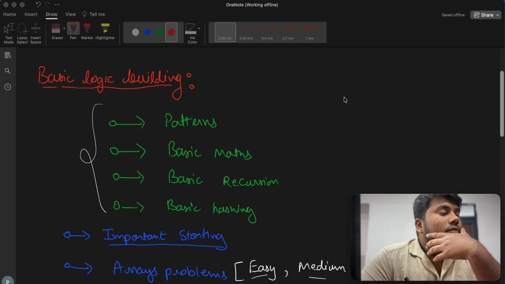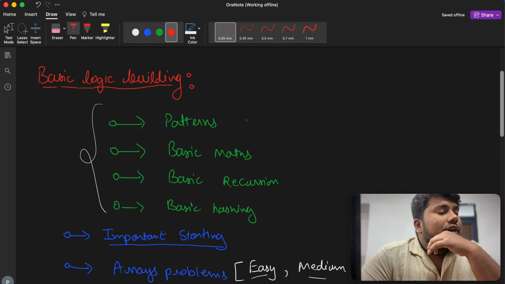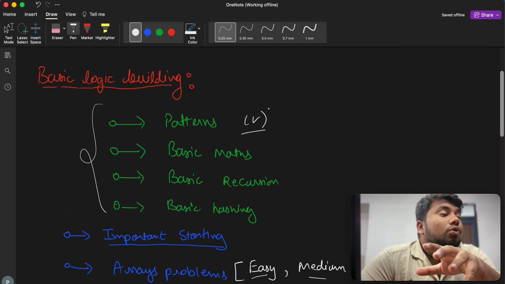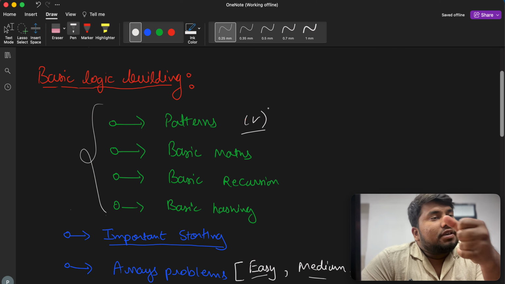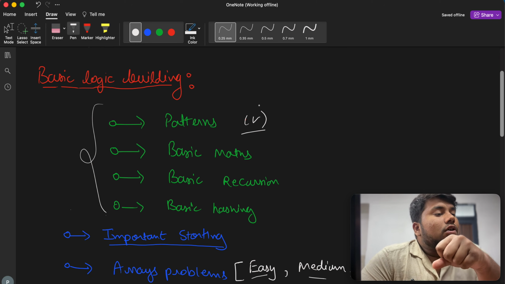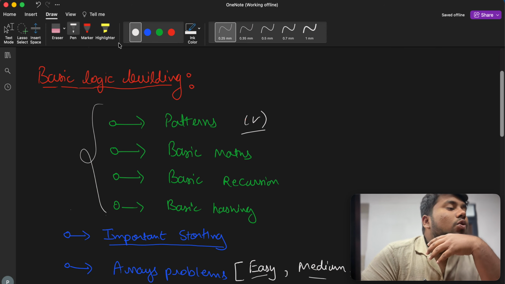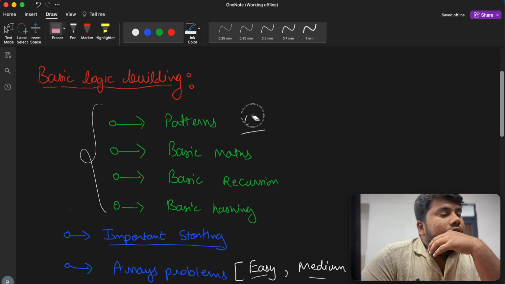Now this pattern part is there because if you are new to coding, you don't know how to write code, you don't know how programming is, or how to follow some of the basic structures of coding or build some logic inside your mind. So you have to follow this thing, that is pattern.